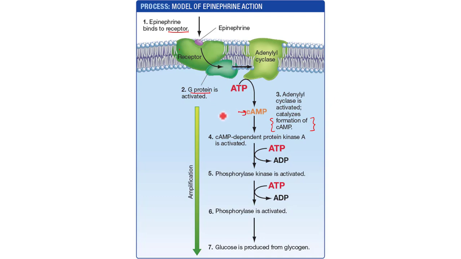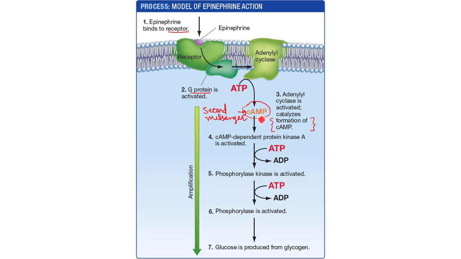Cyclic AMP is here referred to as second messenger. Now you see, the hormone molecule is the first messenger or the primary messenger, but since it cannot pass through the lipid bilayer, it produces another molecule that now carries the signal forward so that the response is generated, and that is why these molecules are called second messengers.